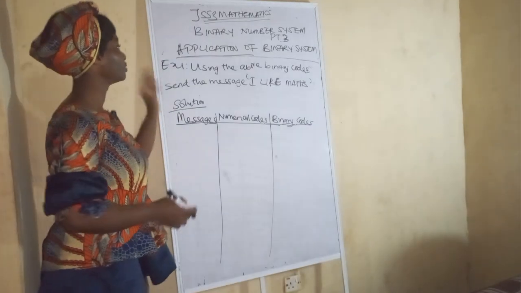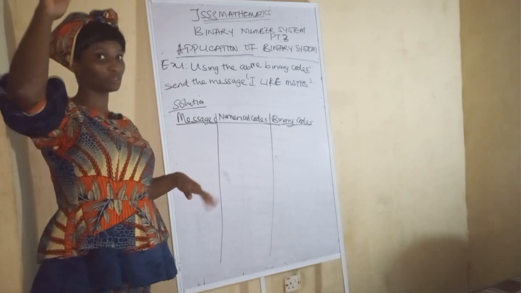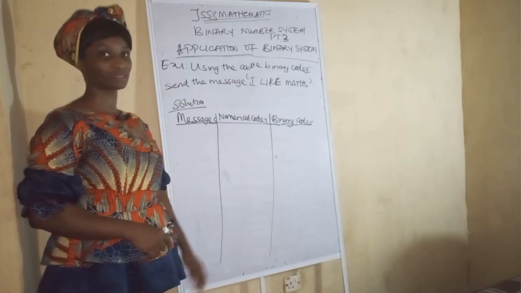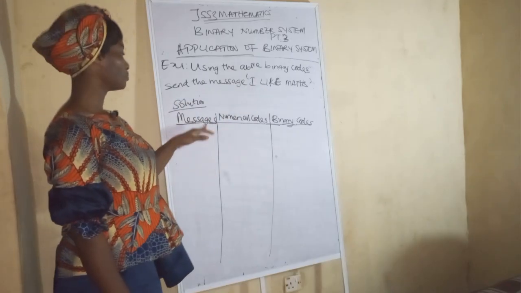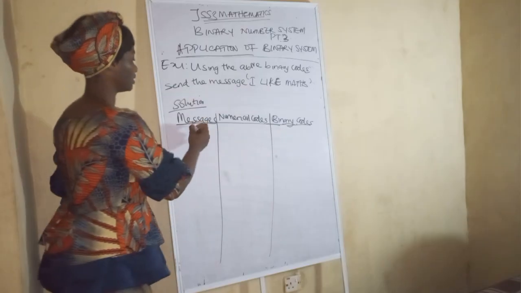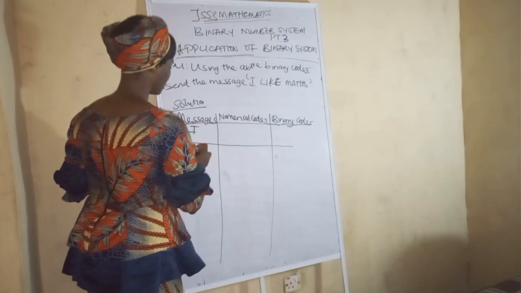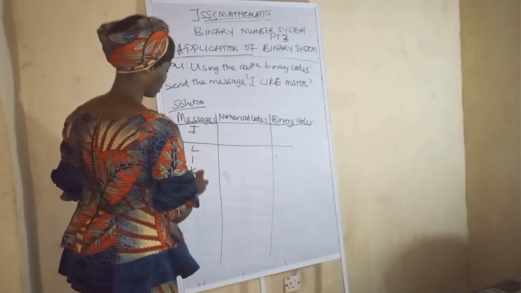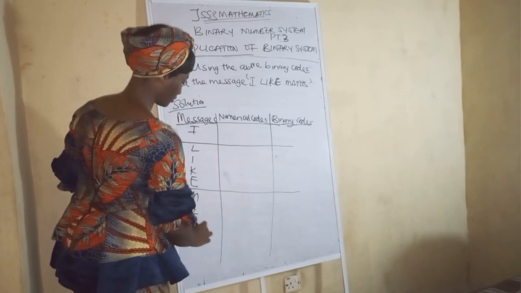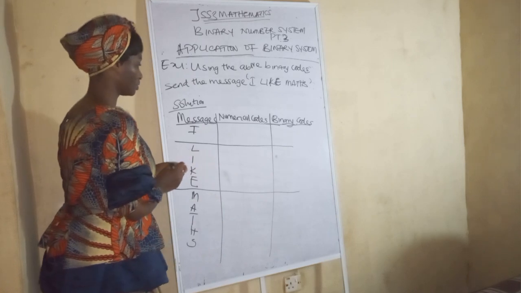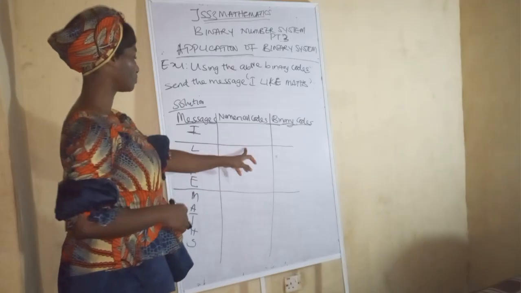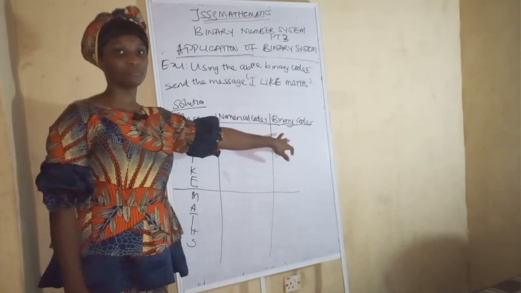So now let's quickly solve an example so you have a better understanding of all these things. They said, using the above binary codes, like all those numerical codes and binary codes that we did previously, send the message "I like maths." So now we are going to tabulate it: messages, numerical codes, binary codes. Under messages, this alphabet will be there, so I. I'll just use this line to separate them. I like maths. Then you just put the numerical codes of what all these represent. You know what I represents, L, what it represents, I, K, E. Then the binary codes. You get what?